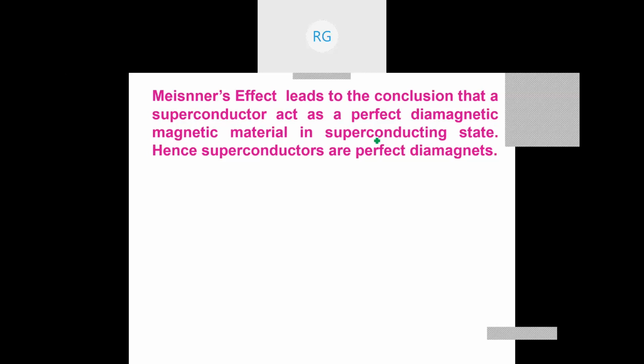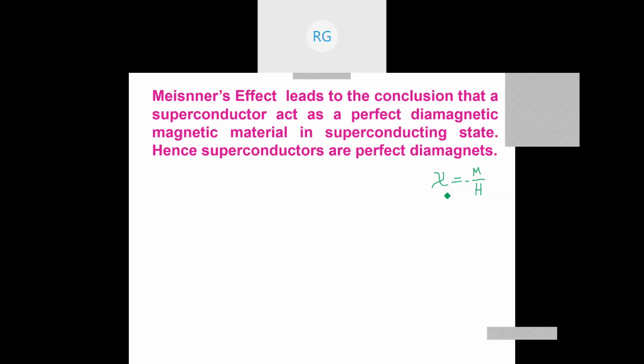But how do you say whether it is a diamagnet or not? The magnetic substances are classified based on chi, which is called susceptibility. This susceptibility we define by magnetization M by H. If this susceptibility is negative and very small, then it is a diamagnet. If it is positive and small, it's a paramagnet. That we will see in magnetic materials.